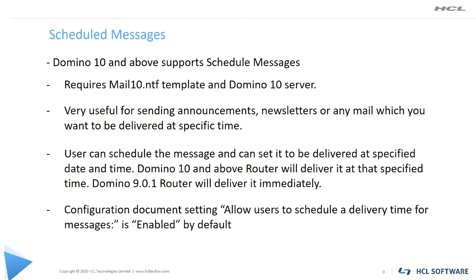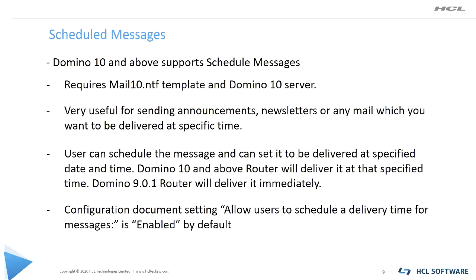Now the next feature in the list is scheduled messages. Scheduled messages are also called future messages. Suppose I want to send one mail now, but I want that mail to be delivered after 2 days or after 3 days or at any particular time, then I can send a scheduled message.